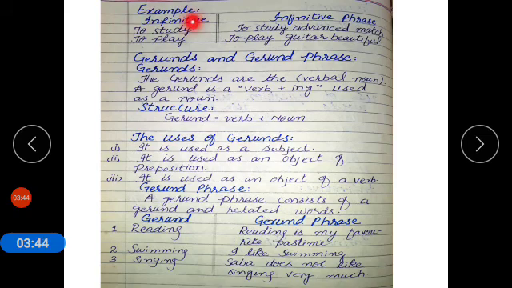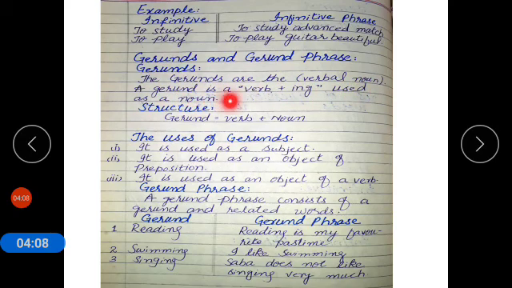Now coming to examples. What is infinitive and what is infinitive phrase? To study, to study advanced math, to play guitar beautifully. So these are the examples. Gerunds and gerund phrase. What are gerunds? The gerunds are the verbal noun.